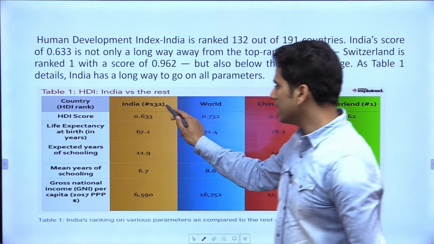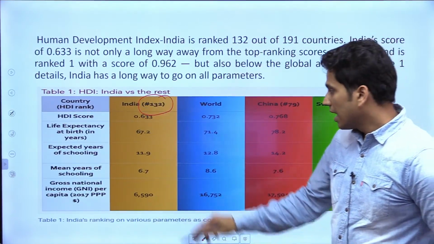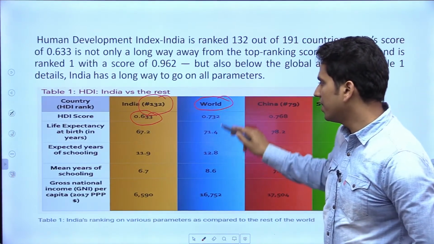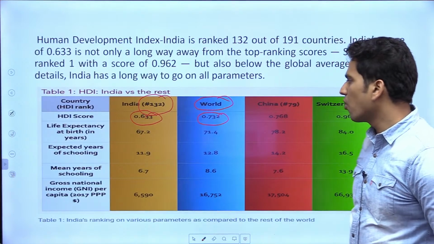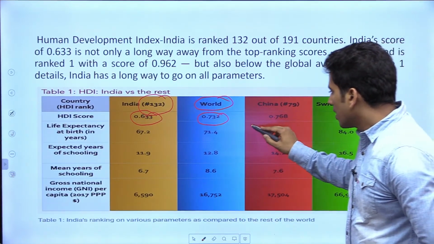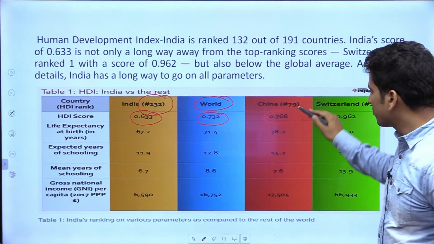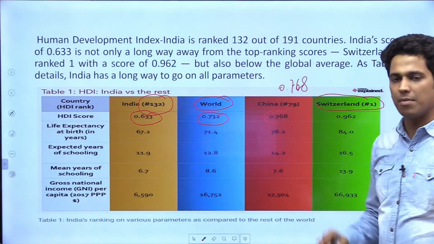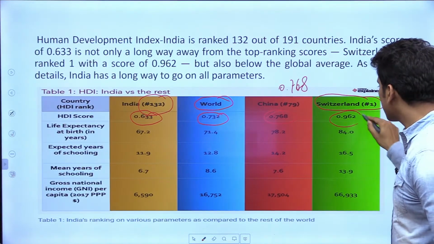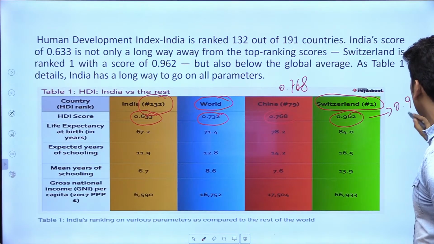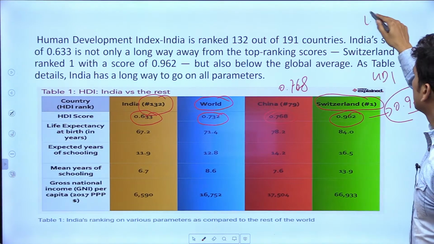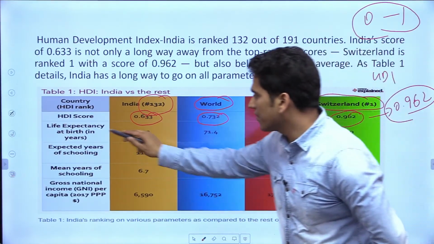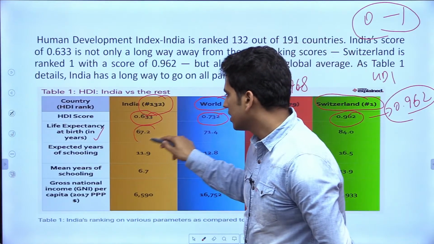As you can see, this year India's rank is 132. HDI score is 0.633. Compare it to the world, where the average HDI score is 0.732. Let's compare it with China. It is 0.768. And when we compare it to Switzerland, which is number 1 in this HDI report, it is at a staggering 0.962. This is the value of HDI. It varies between 0 to 1. Let's look at the other factors as well. Life expectancy 67.